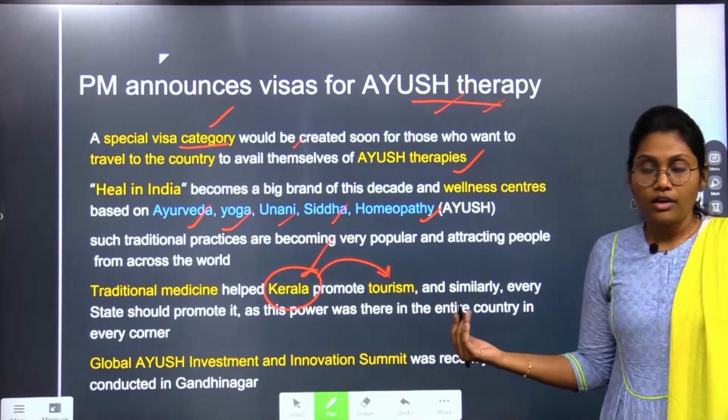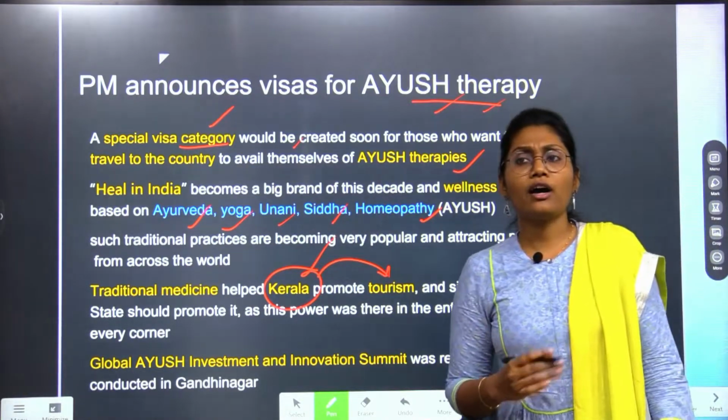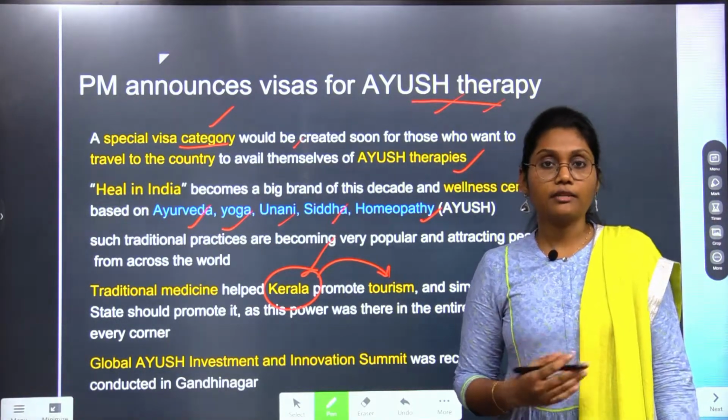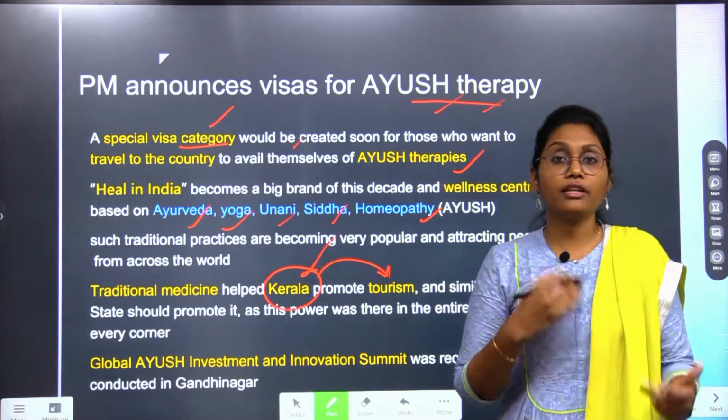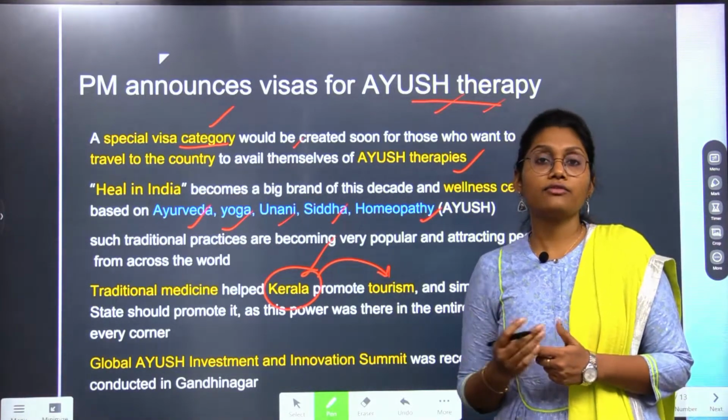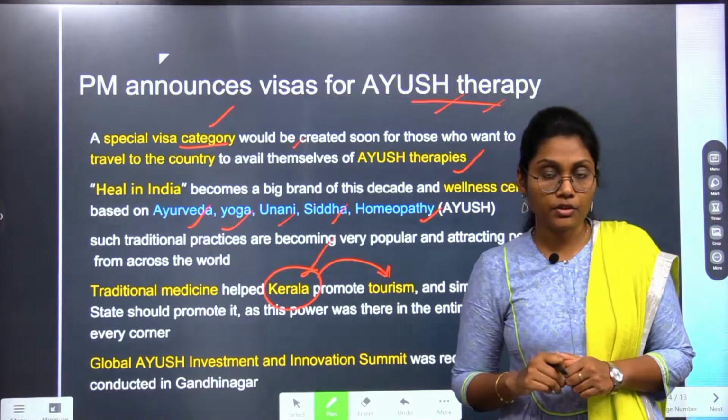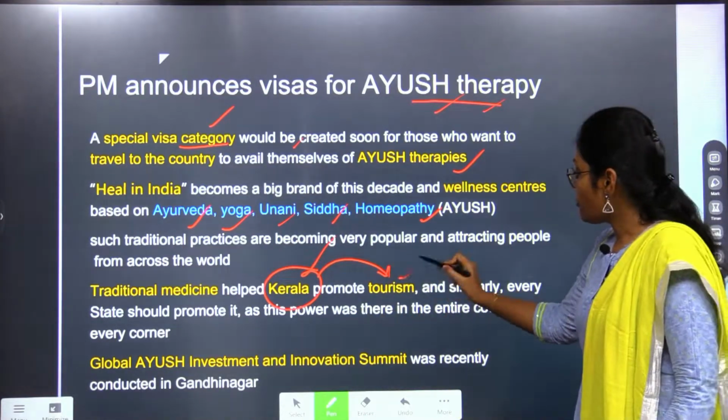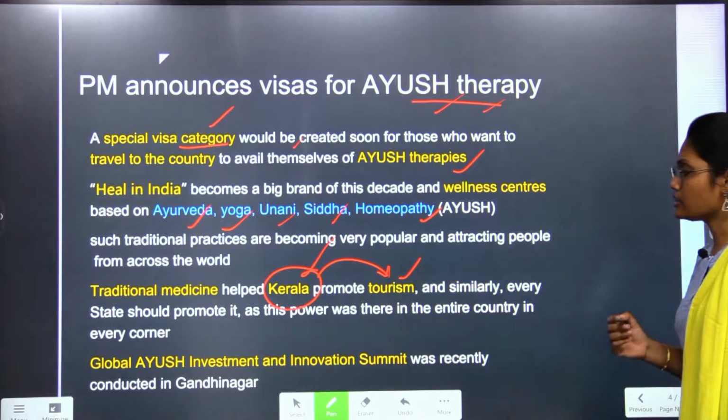We know that Kerala has very high biodiversity and plant ecosystems, and very enriched medicines are available in that state. Hence it makes a very large contribution to tourism.